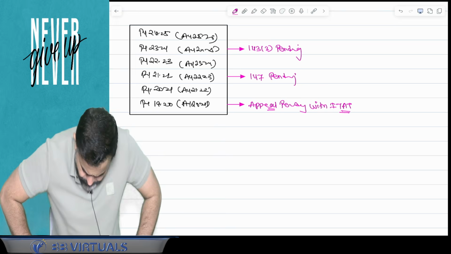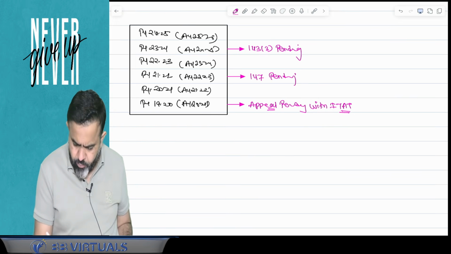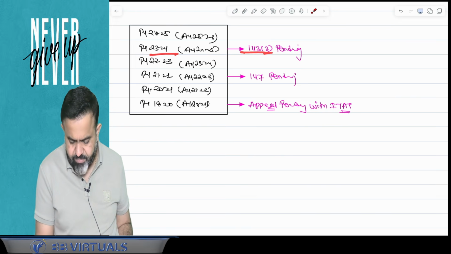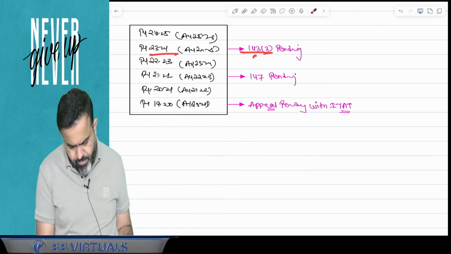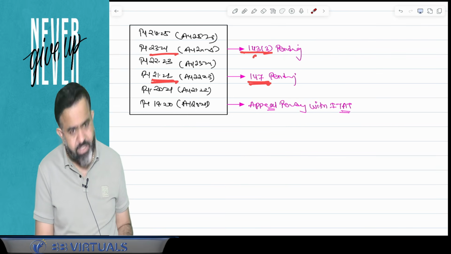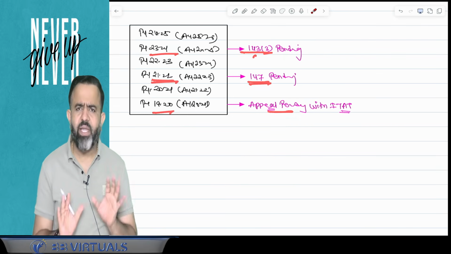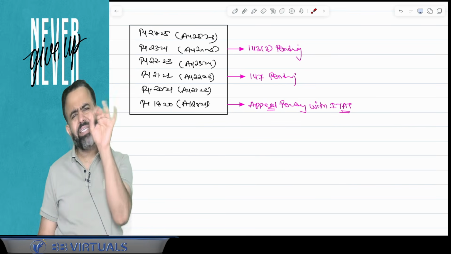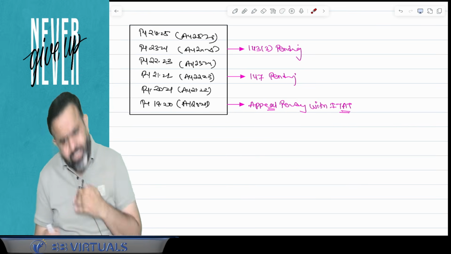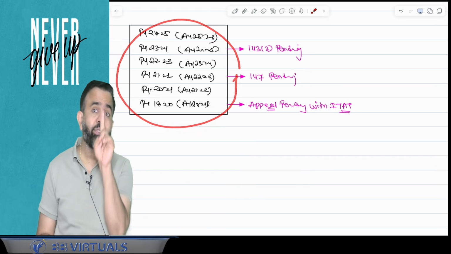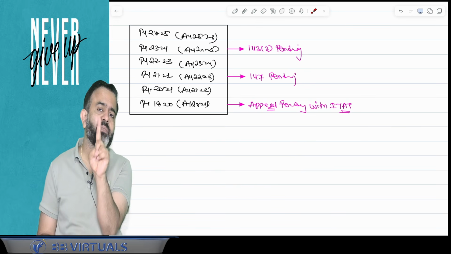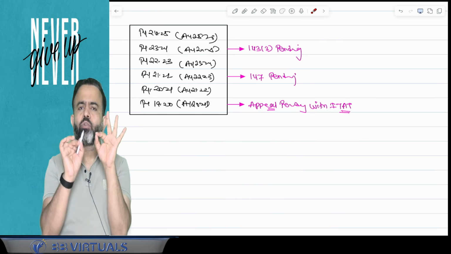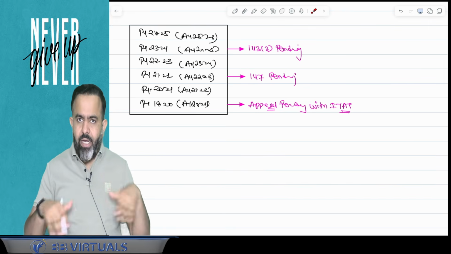So for this particular year, assessment is pending under section 143(3). For this year, 147 is pending, and for this year one appeal is pending with the ITAT. The lawmaker says that in these 6 years, if your assessment or reassessment is pending, then it is going to abate.